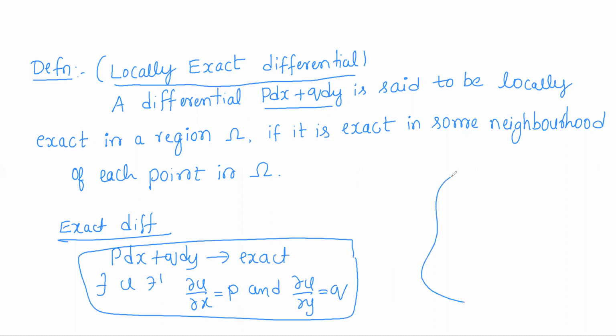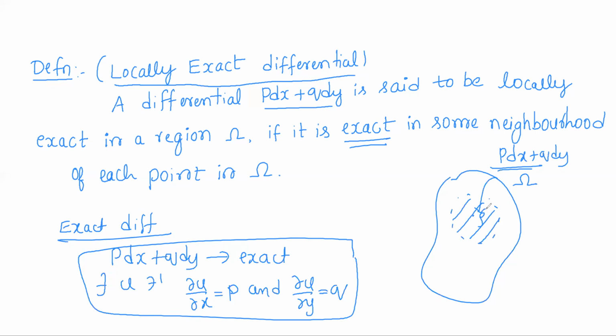So locally exact means, in some region omega, we say that P dx plus Q dy is locally exact if it is exact in some neighborhood of each point in omega. That is, if we consider any point of that region omega, then in some neighborhood of that point this expression has to be exact. This means that in that neighborhood there exists a function u such that dou u by dou x is P and dou u by dou y is Q. So in some neighborhood of every point, the differential expression has to be exact.